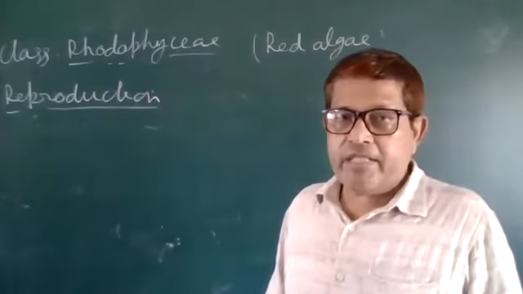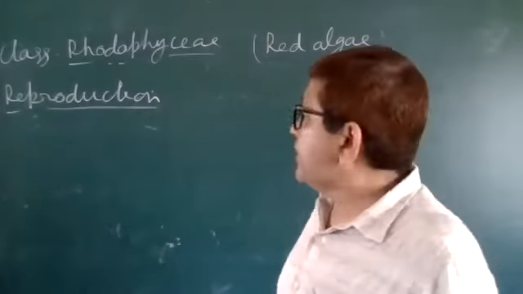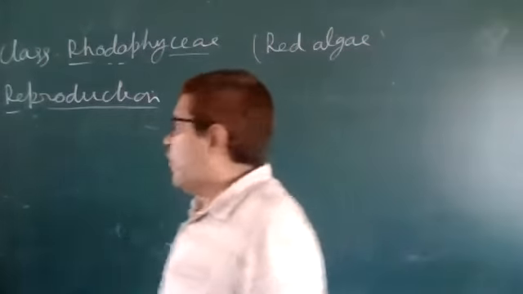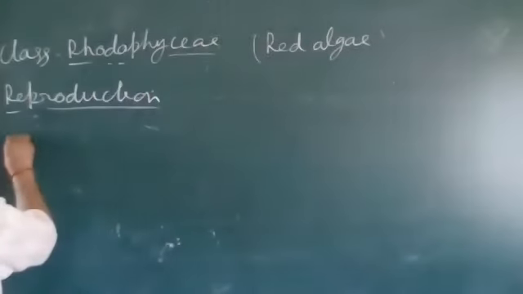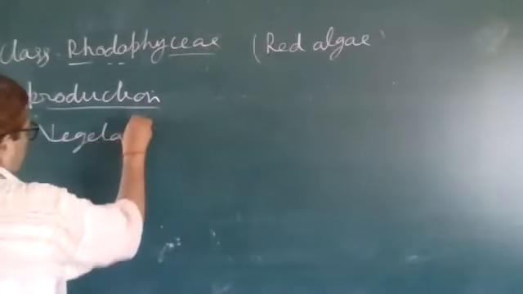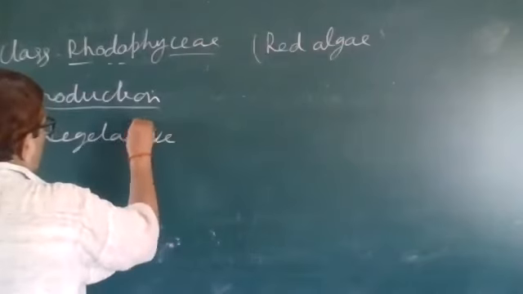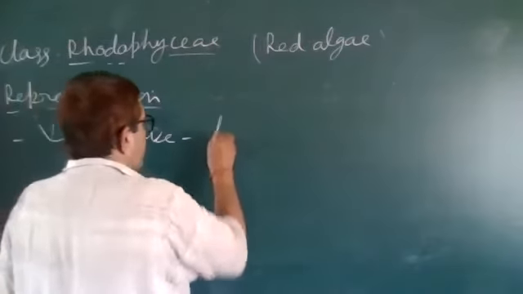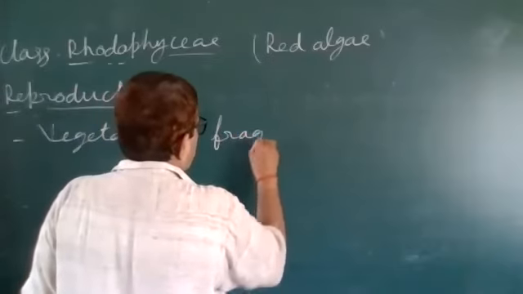And reproduction takes place in all three types as in other cases. One is vegetative reproduction by fragmentation.